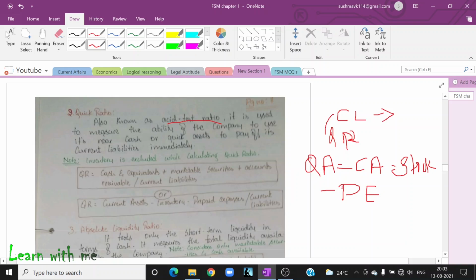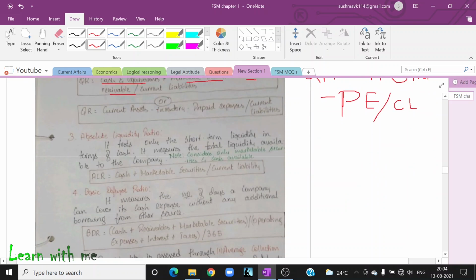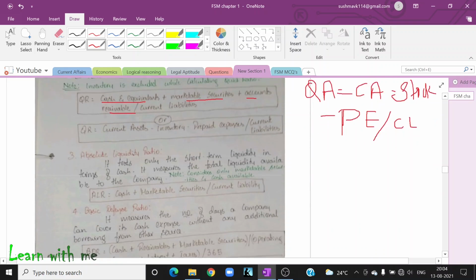Again, prepaid expenses is something that I have to pay so quickly, right? So I'm not including this. I'm also deducting this, and I will divide this by current liability. Now, what will I get? I will get quick asset. There is also another formula, that is cash and equivalent plus marketable security plus accounts receivable divided by current liability. You can either use this or this.